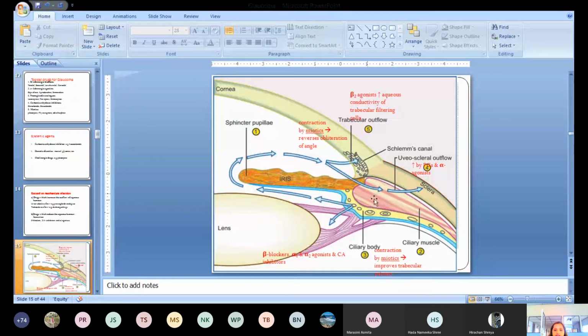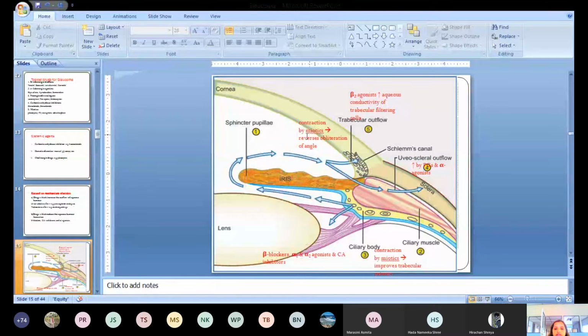So you can see here in this diagram, various drugs act on the different parts of the eyes. These are the beta blockers, alpha-1, alpha-2 agonists, carbonic anhydrase inhibitors. They act on the ciliary body epithelium to decrease aqueous humor formation, synthesis and release. These are the beta blockers and alpha-2 agonists.